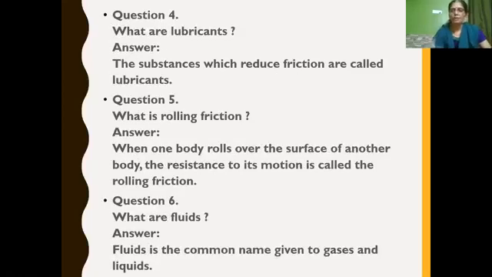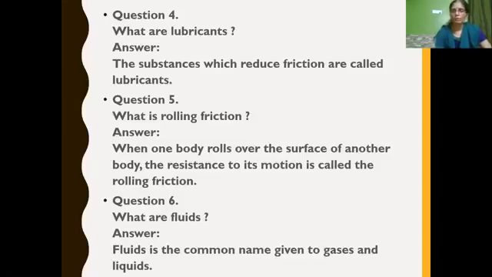Next, what are lubricants? The substances which reduce friction are called lubricants. The same may come in fill in the blanks: the substances which reduce friction are called dash. You can choose the option lubricants. Next, what is rolling friction? The friction caused when one body rolls over the surface of another body, opposing its motion, is called rolling friction.